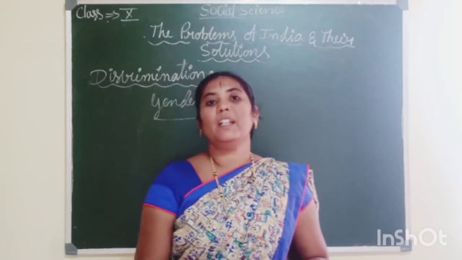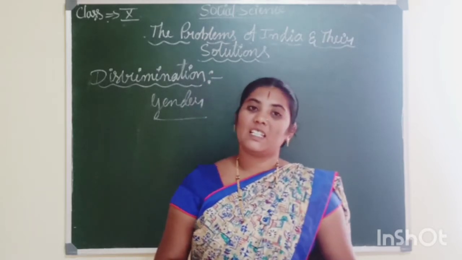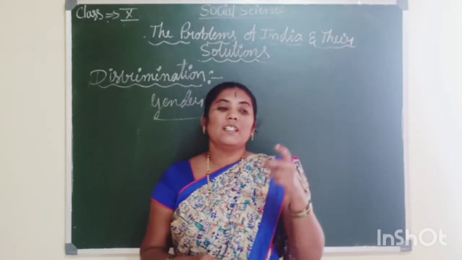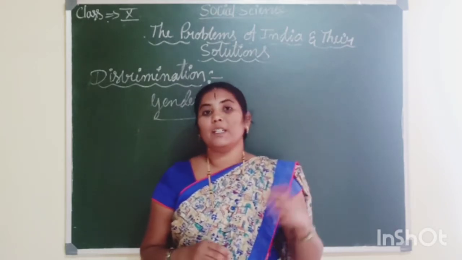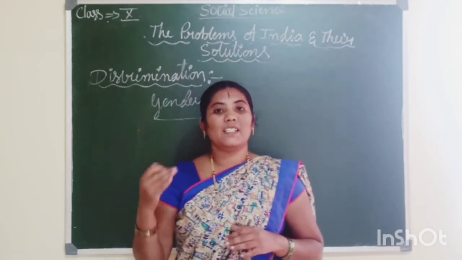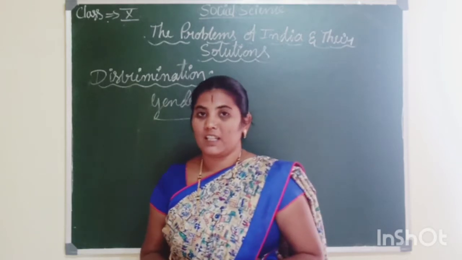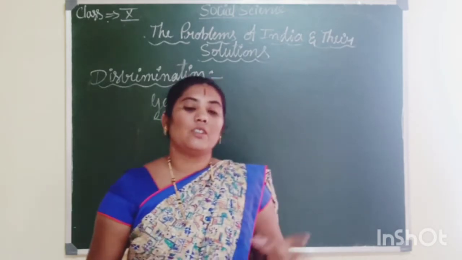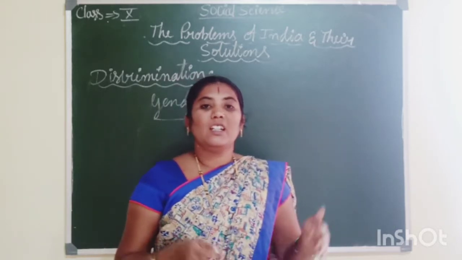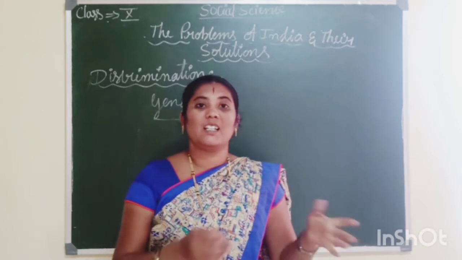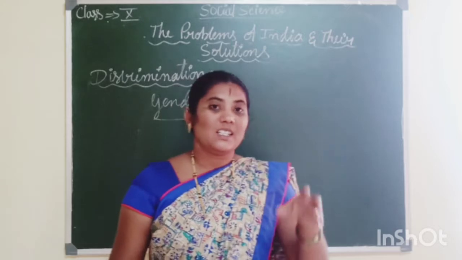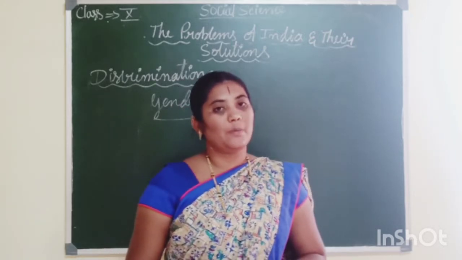Our government also wants to eradicate this type of caste discrimination. The people of the lower castes are exploited more, and in some societies they are even losing their human rights. For that purpose, the government has implemented many rules and regulations. Dear children, already we discussed untouchability in social stratification. What legal measures has the government provided to eradicate that? The government always tries to eradicate this type of gender discrimination and caste discrimination.